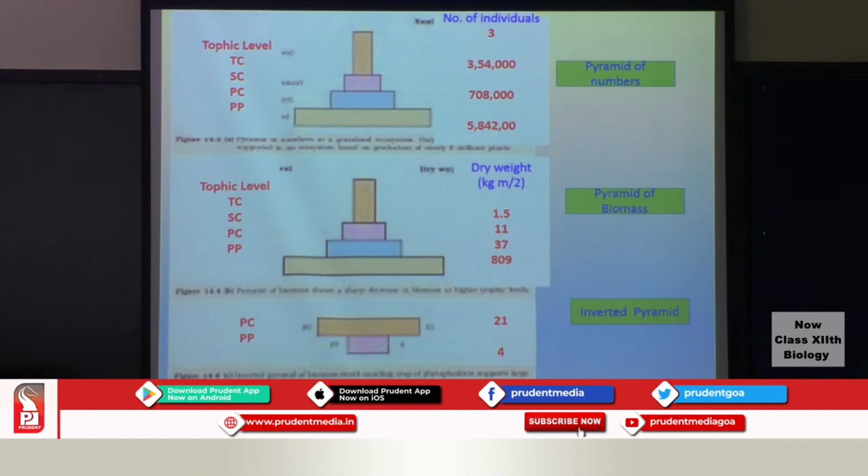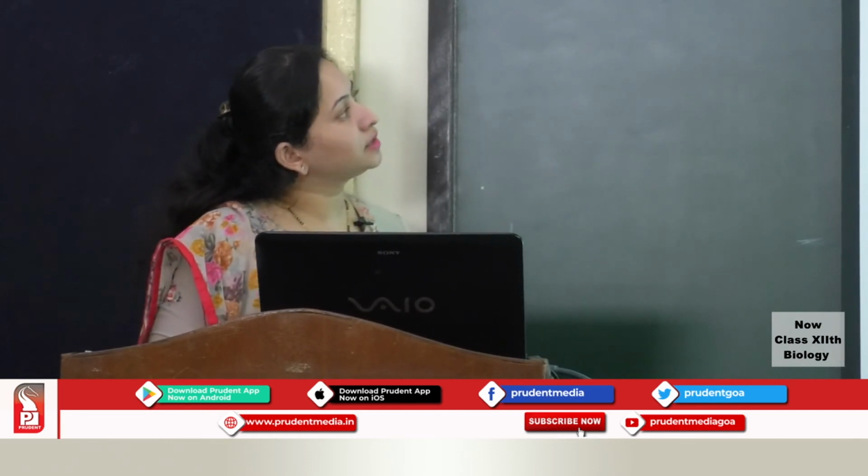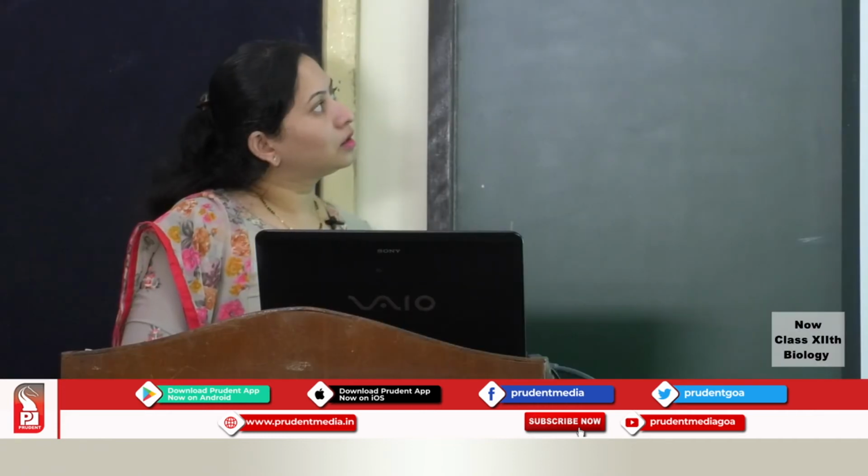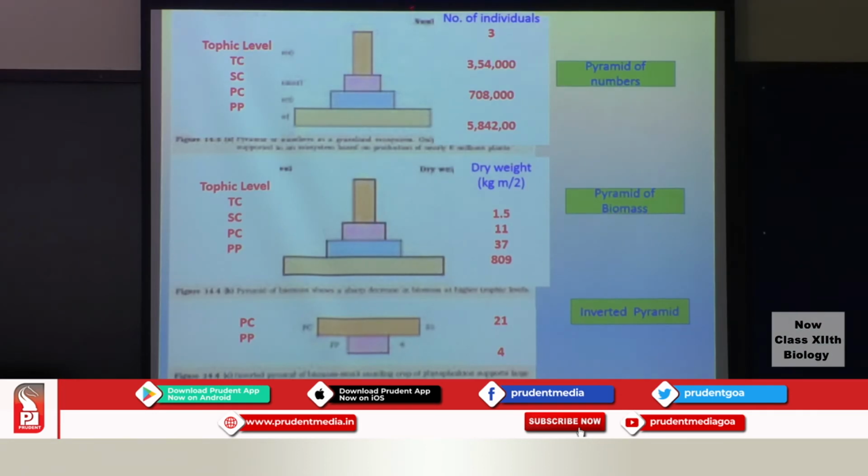We will have a look at the different shapes in this particular slide. So here in the first case, pyramid of number, the example is the grassland ecosystem, wherein you can see there are around 60 lakhs of plant species present here, and as we move higher into the trophic level, it is getting reduced. So the tertiary consumer has the least number of individuals present here, and therefore once you draw the shape of that particular ecological pyramid, you will get an upright pyramid. So this is referred to as an upright pyramid, wherein the base is broader and the apex is narrower.